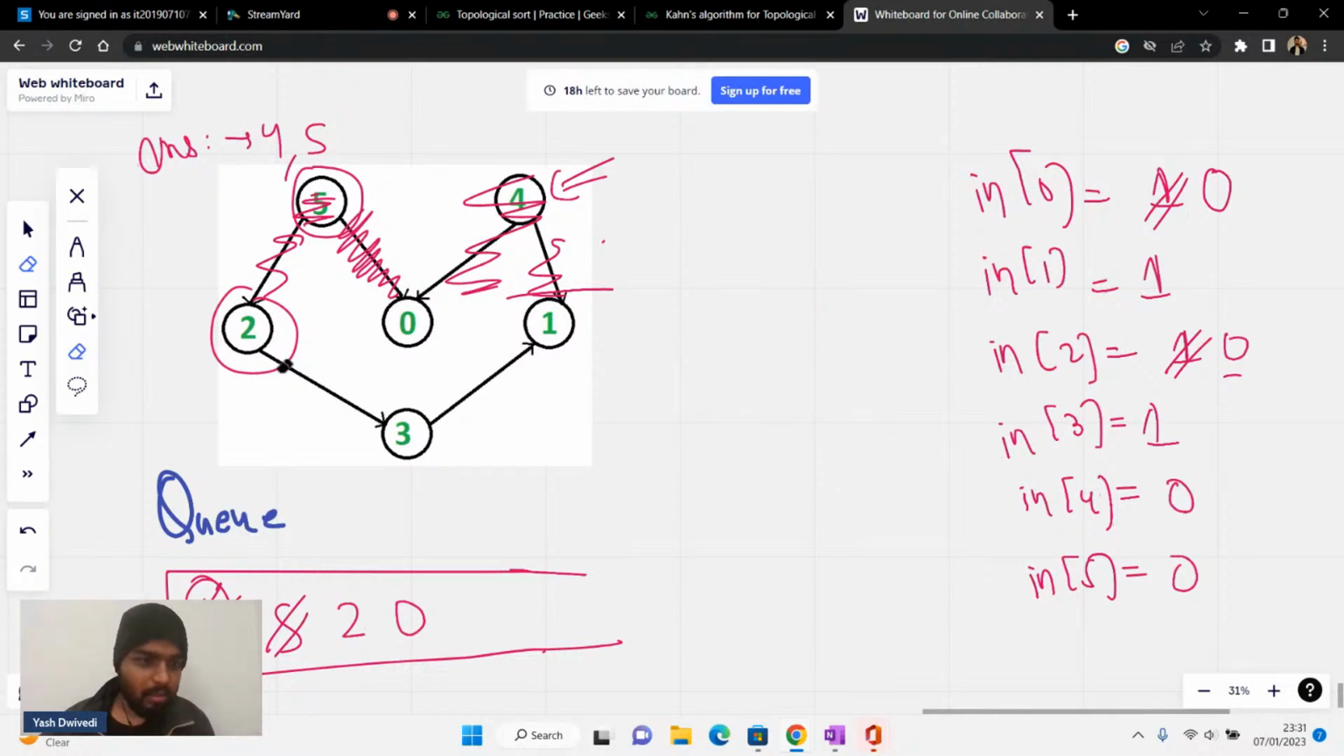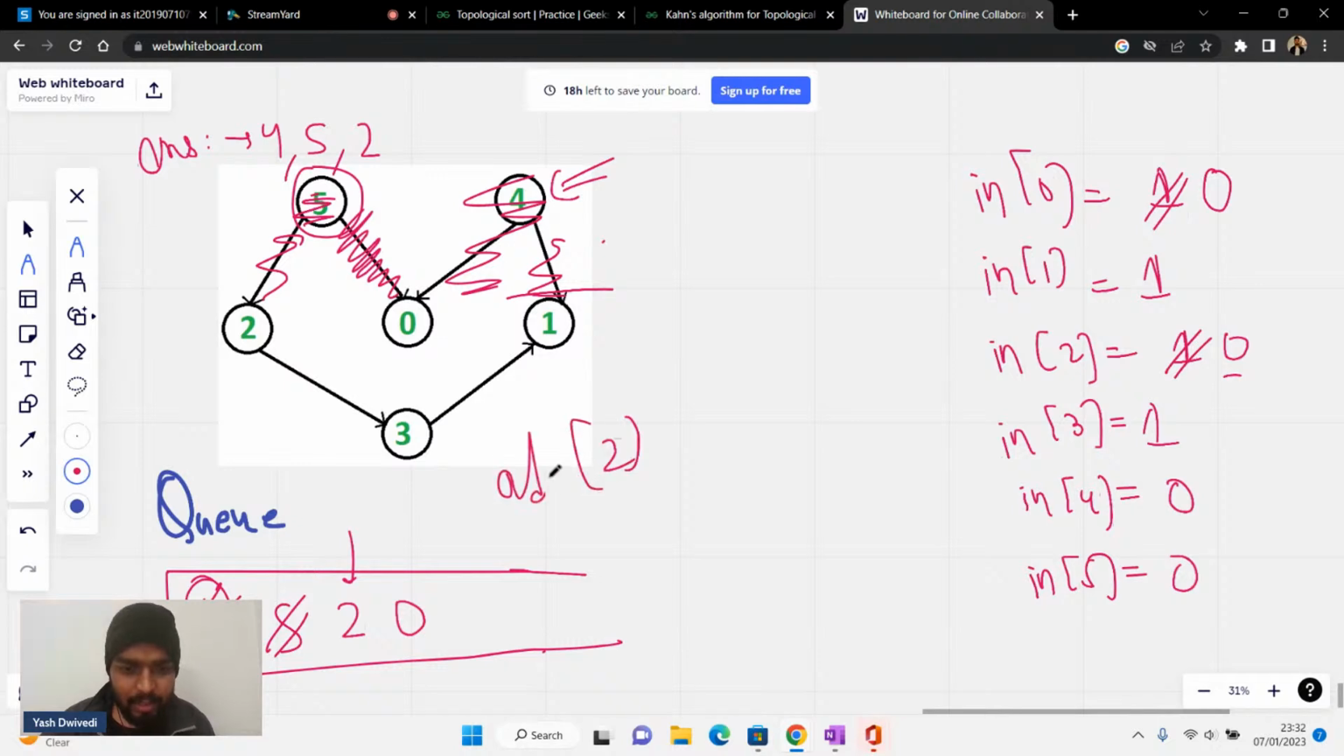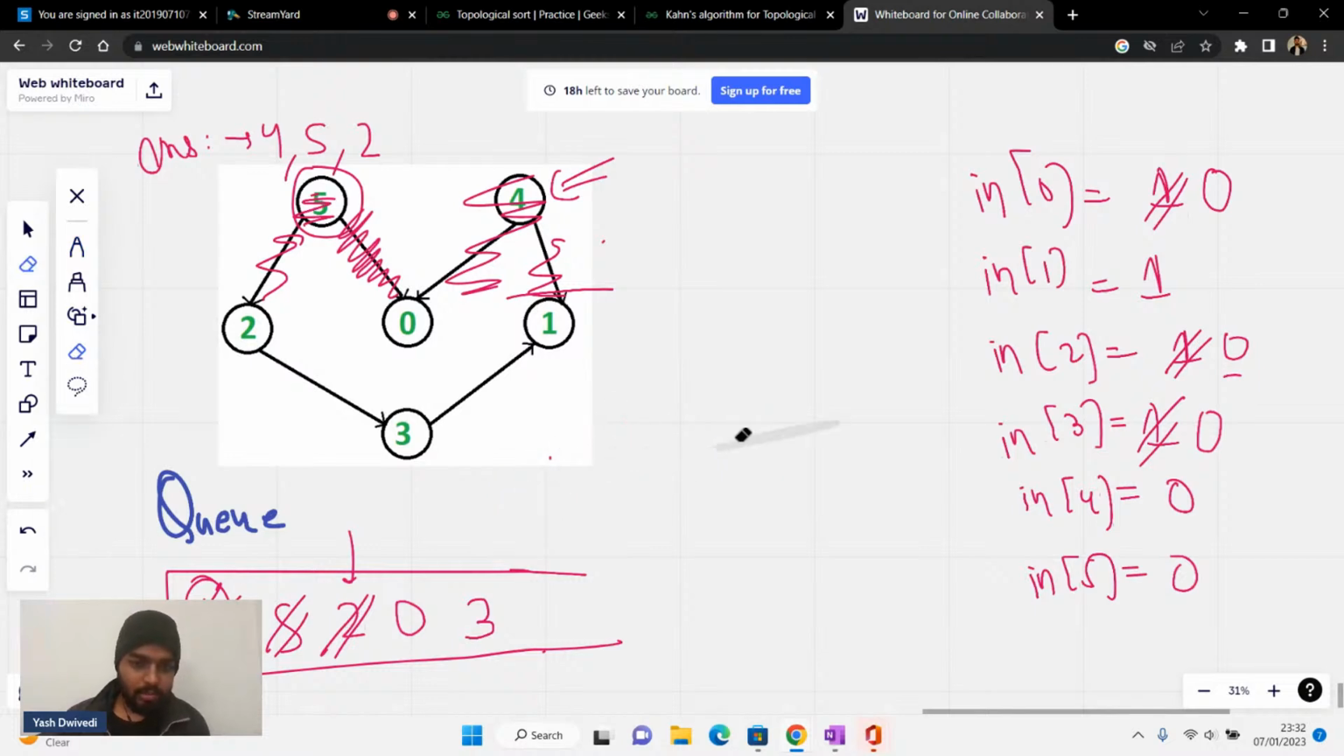Now after that, we'll move next. Which is the node present? 2 is present, so let's have it in my answer. Since I'm having 2, in the adjacency list of 2 it is having 3 only. So 3's in degree will reduce by 1, so it will become 0. So in that case I'll push 3 inside the queue. Please write 3 in the chat. This guy gets removed and I'll push 3 inside.